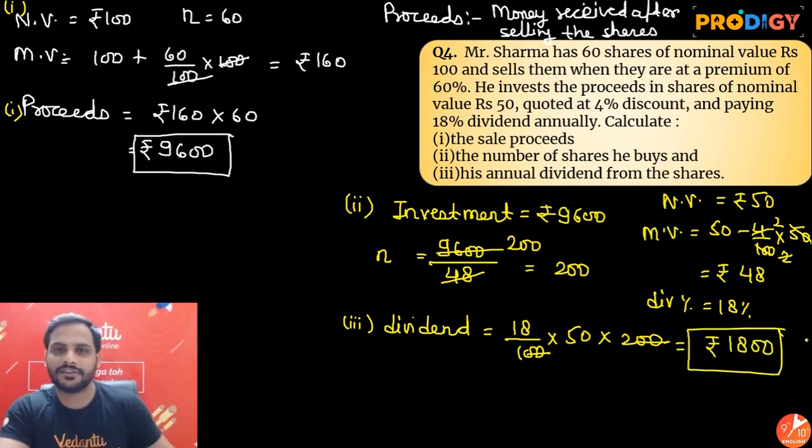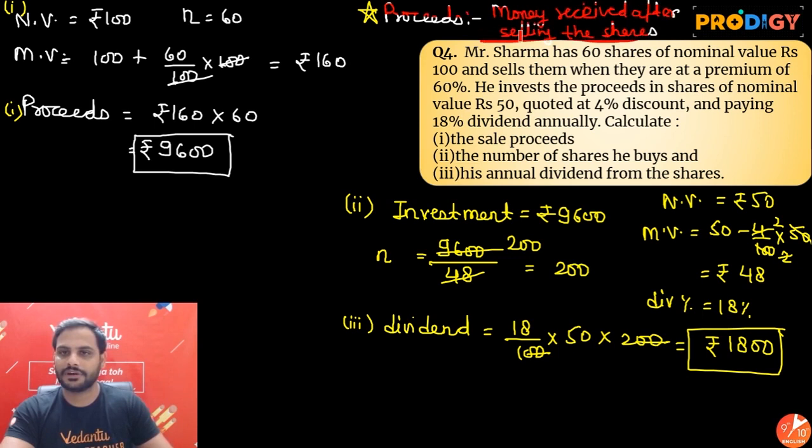So here we have learned one more important thing, which is proceeds. So what is proceeds? Proceeds is the money received after selling anything. When you sell something, the money received after selling the shares, whatever money you will be getting, that is called the proceeds. I mentioned it in red. Understand, note.